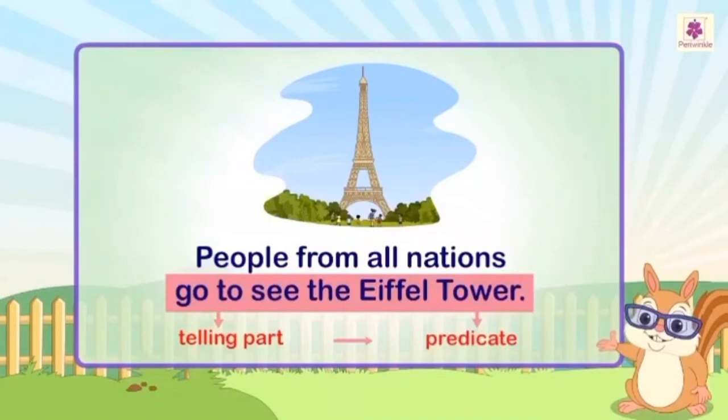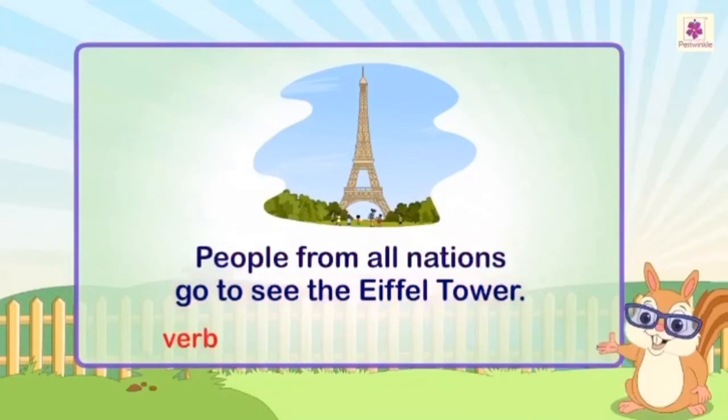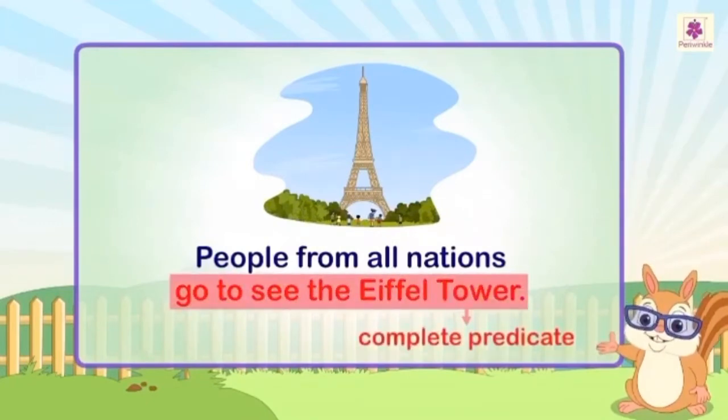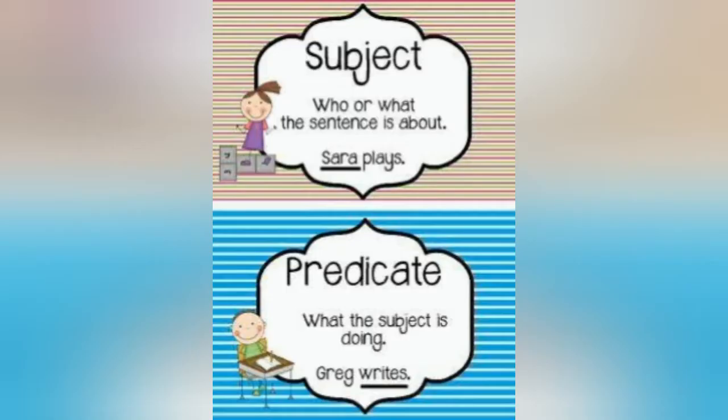The predicate tells something about the subject. It begins with a verb. All the words in the predicate are together called the complete predicate. So students, what is a subject? Subject is who or what the sentence is about. For example, Sarah plays. Who's playing? Sarah. We are talking about Sarah. So Sarah is the subject in that sentence, whereas plays is the verb. Verb means action. Whichever action words are there, they are said to be as verb.